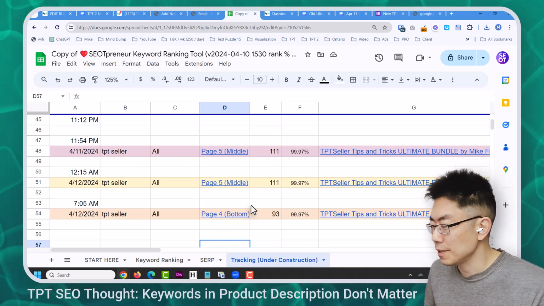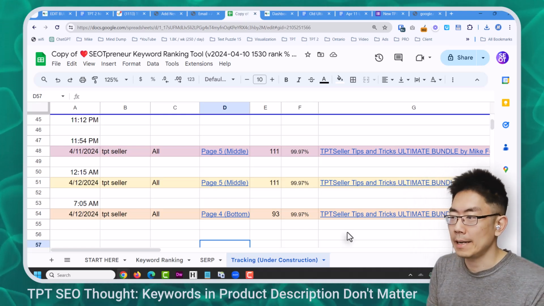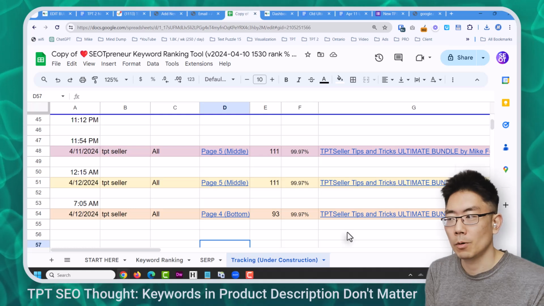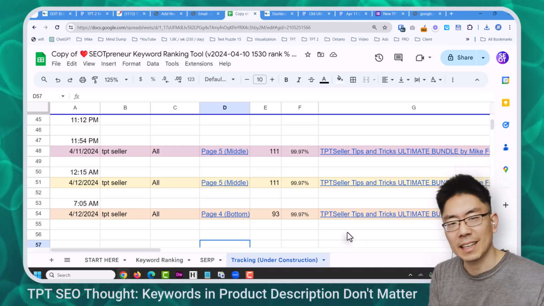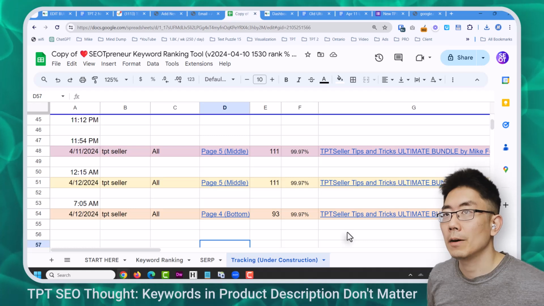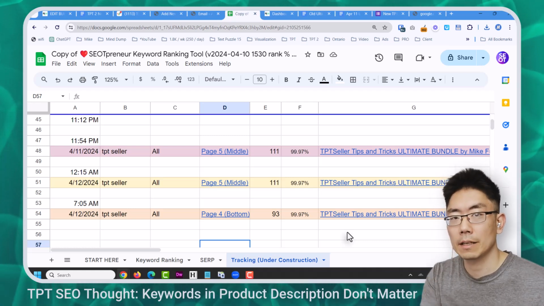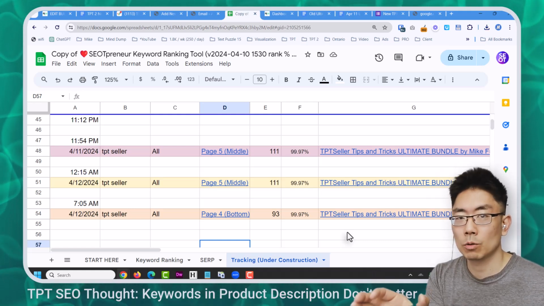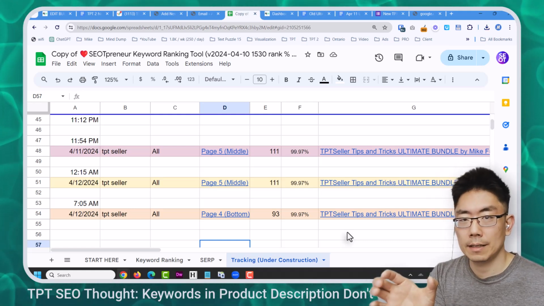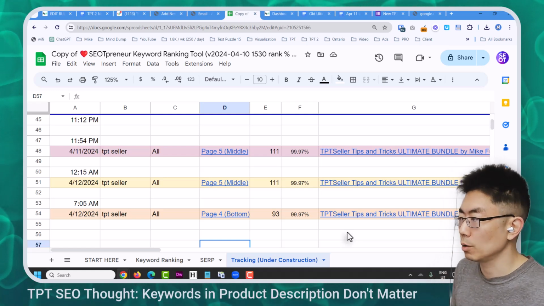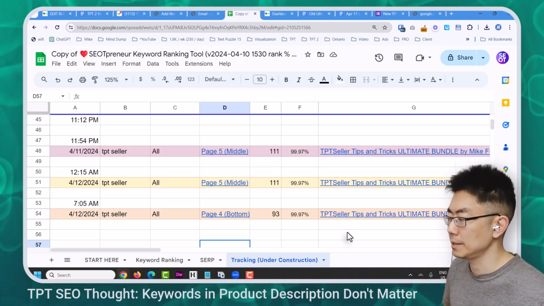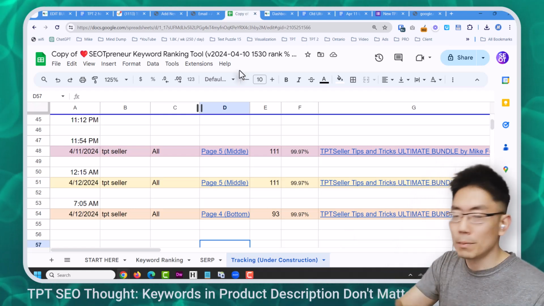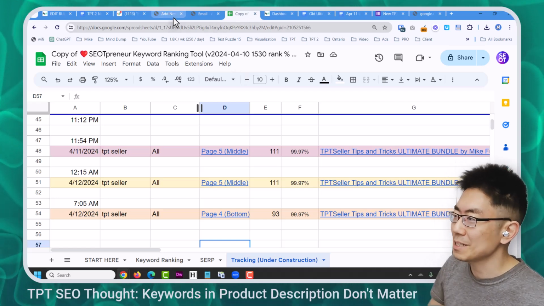I removed TPT Seller from the title. And now if I search for TPT Seller, I don't think it's going to show up in the list anymore because it's not in the title. In a previous experiment, I saw that when I changed the title, the change was immediately reflected in the search listing snippet, but it wasn't counting towards TPT search because the keyword wasn't highlighted. But I've removed the word, so I don't think it should show up at all because what's it going to highlight? It might show up just because it remembers the position of where it's going to be. So let's see what happens here.